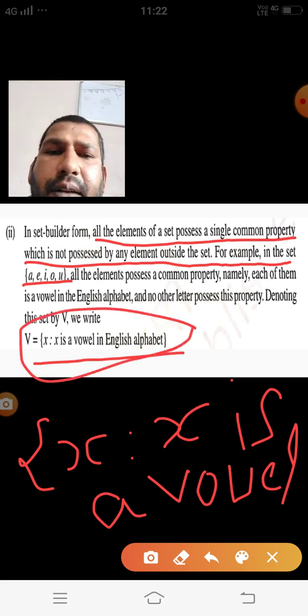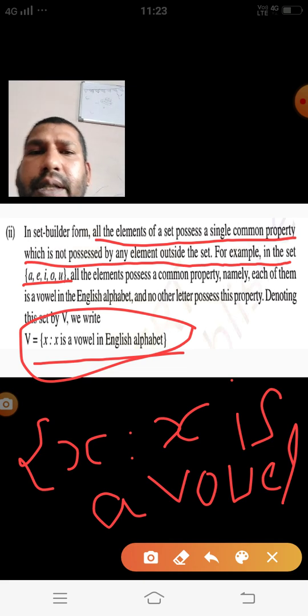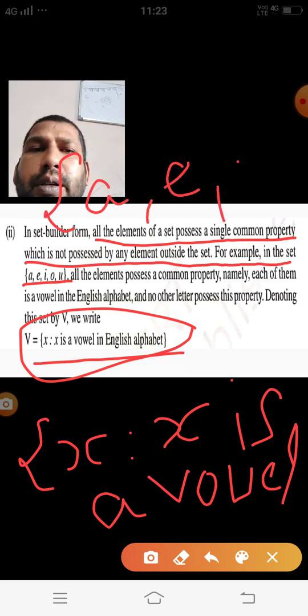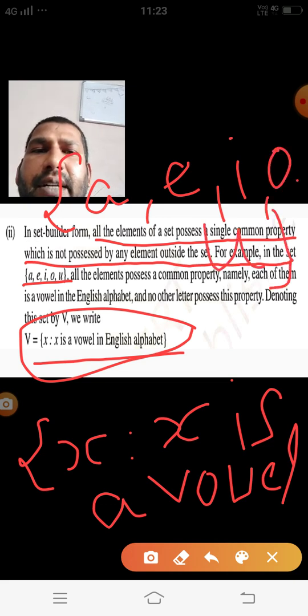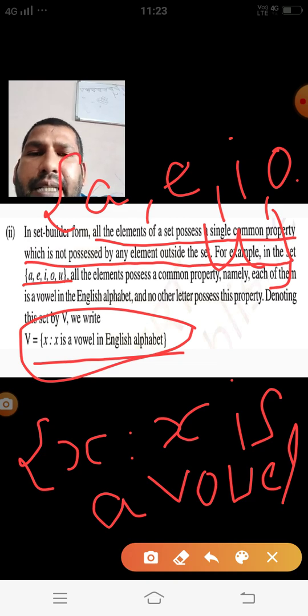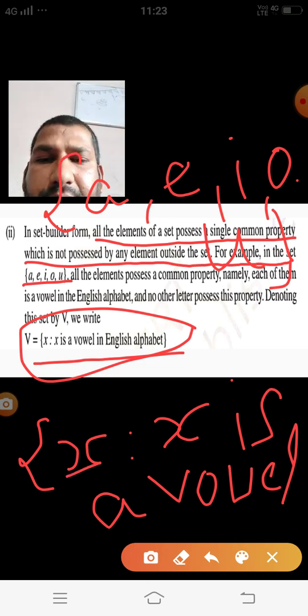This is the set builder form of a, e, i, o, u. This discrete data is given, and if you have to write a single statement for it, then we take an element x, and x is a vowel in the English alphabet. Take the variable first, then define the variable.